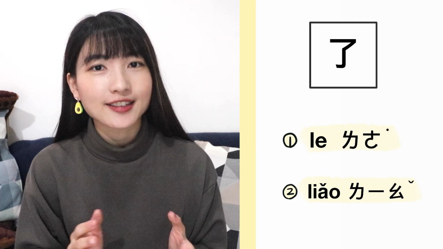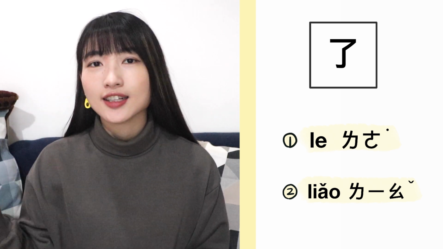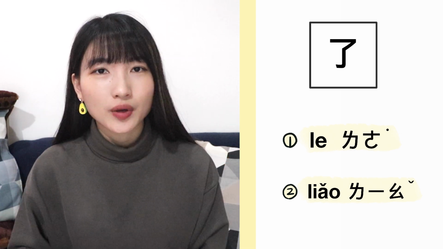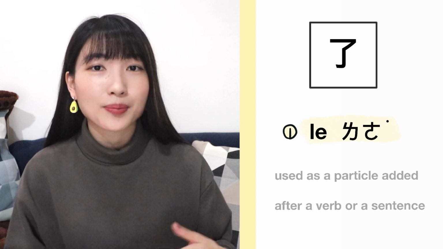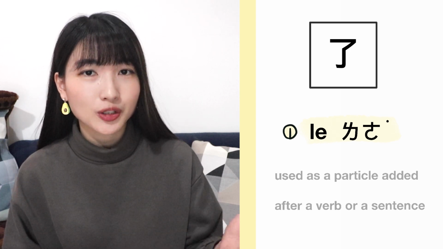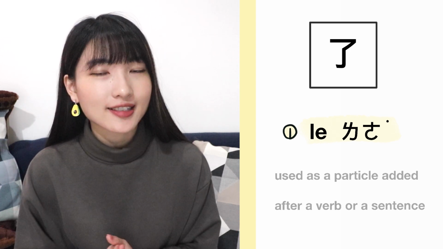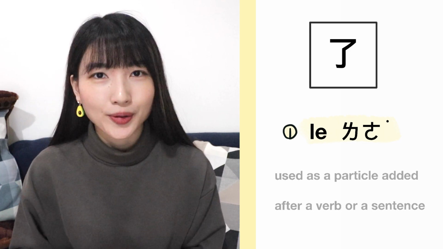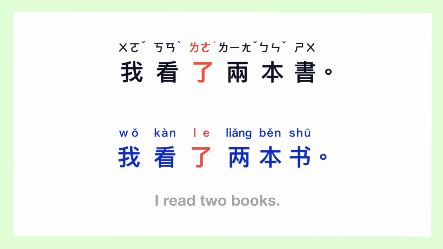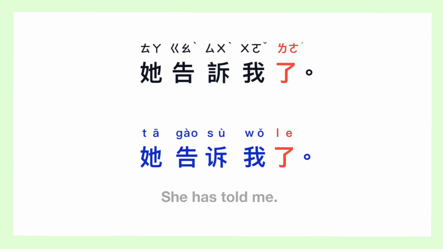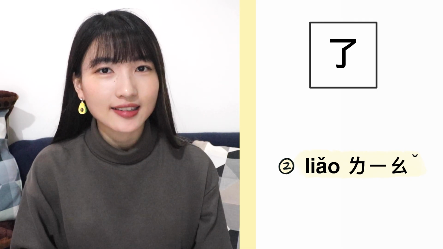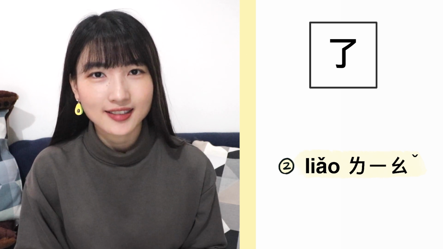This character has 2 pronunciations, le and liao. When this character is used as a particle added after a verb or a sentence, it's pronounced as le. For example, 我看了2本书. 他告诉我了. However, it's pronounced as liao when it has the following meanings.